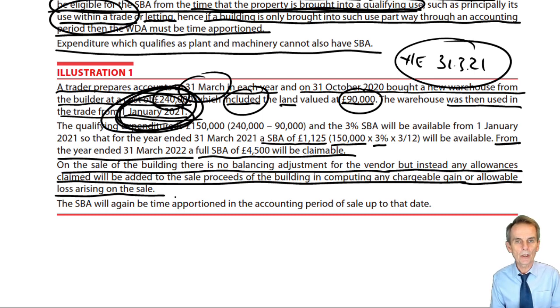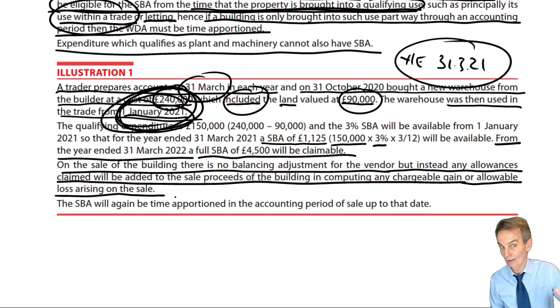Although there won't be a clawback in any way of those allowances that we've claimed through our trading income assessment, there is no balancing adjustment to do there. There'll be no balancing charge that could claw it back.